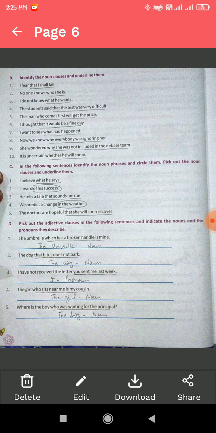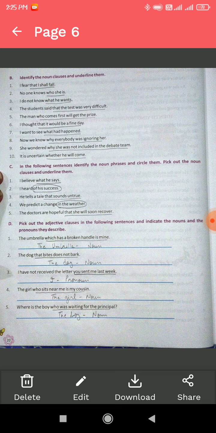So first question, I believe what he said. What he said has a subject, so it is a clause. I heard of his success. Of his success is a phrase because it has no subject. He tells a tale that sounds untrue. So that sounds untrue is a clause. We predict a change in the weather. It is a phrase. The doctors are hopeful that she will soon recover. It is a clause because there is a subject in the group of words.